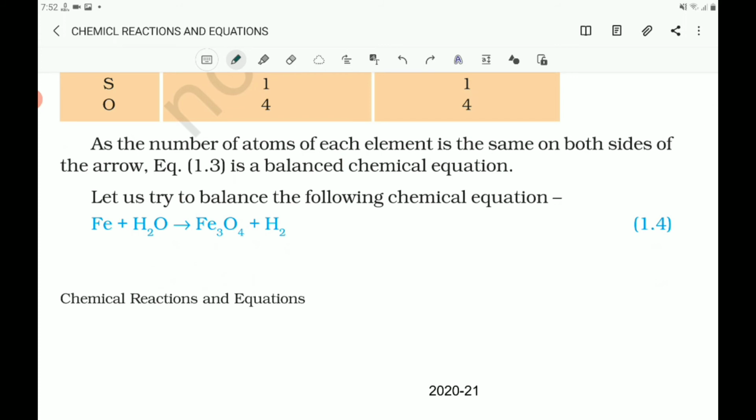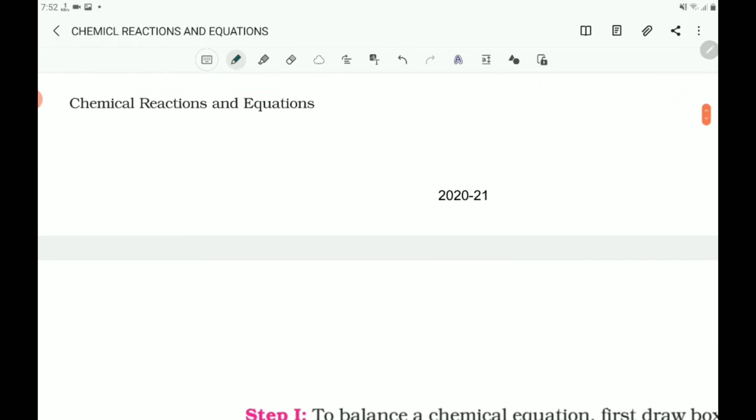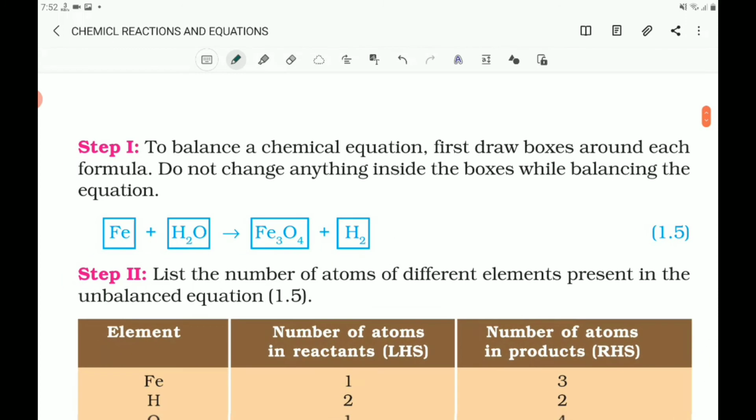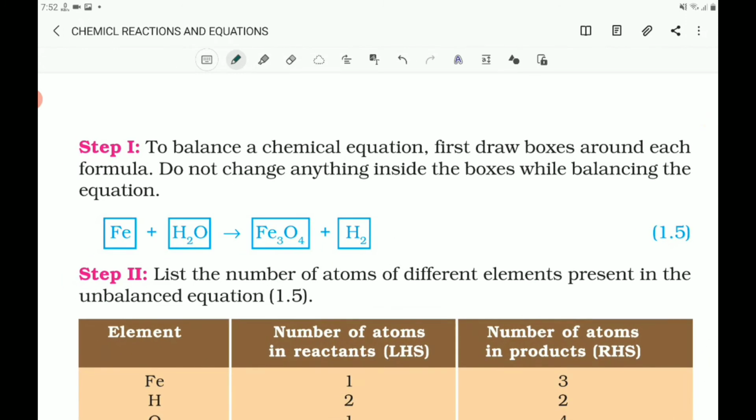Fe plus H2O gives Fe3O4 plus H2. In this reaction, to balance this chemical reaction, first draw boxes around each formula and don't change anything inside the boxes while balancing the equation. Here this is Fe, it is an element, the symbol of iron. H2O is the molecular formula of water. Fe3O4, ferrous oxide, and H2.